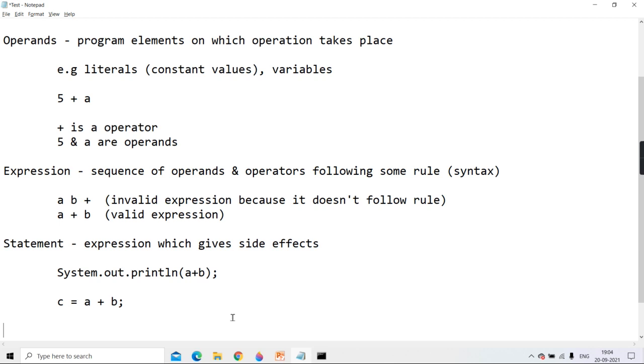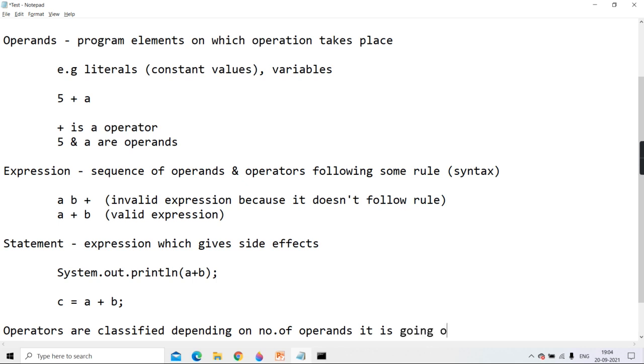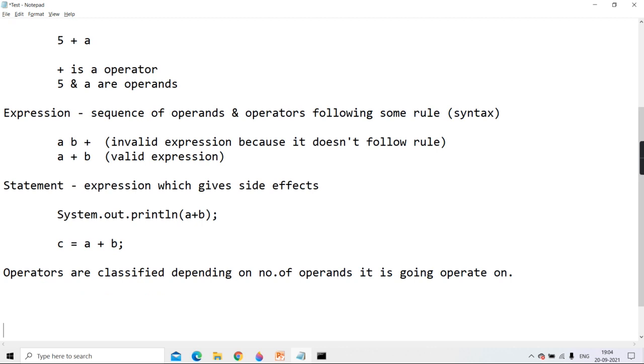That is, operators are classified depending on the number of operands they are going to operate on. Based on that we classify operators. So first is the unary operator.